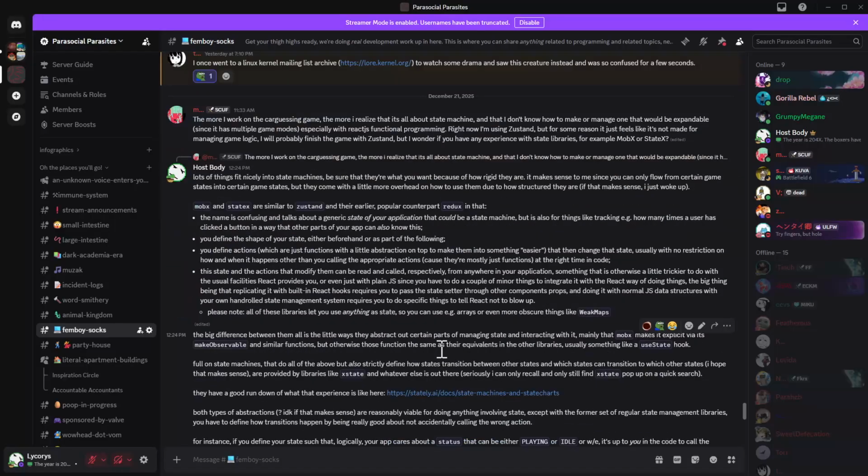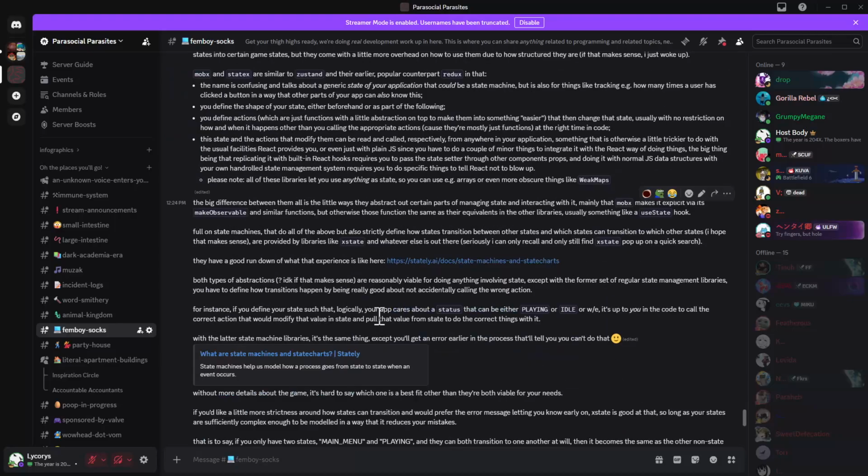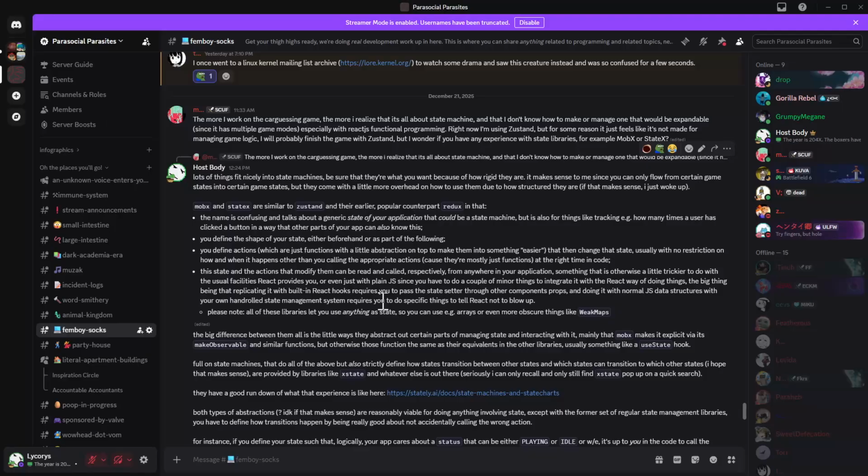And then I had to let them know that none of them are the state machine that they're hoping for. Not a single one. Because every single one calls itself a state library, but a state machine is a very specific thing that deals with the transitions between states and the ways that states can interact with each other. And so it was a very long thing, all to say that the state management in React sucks.